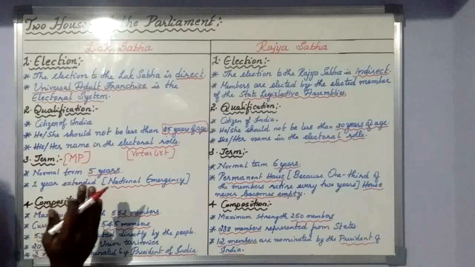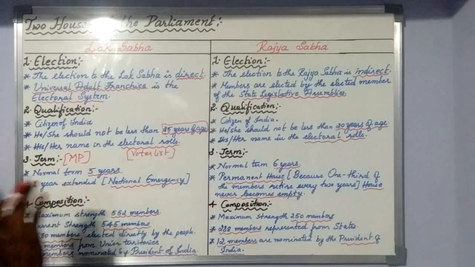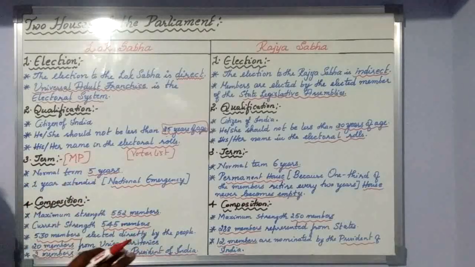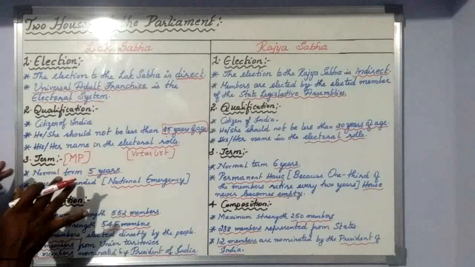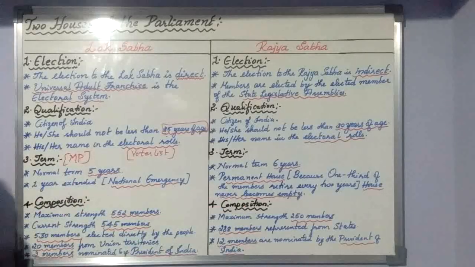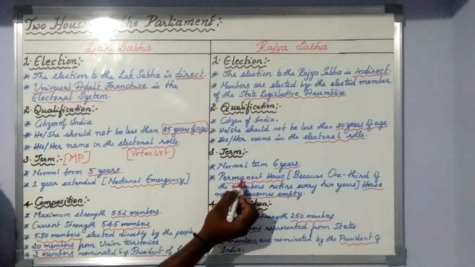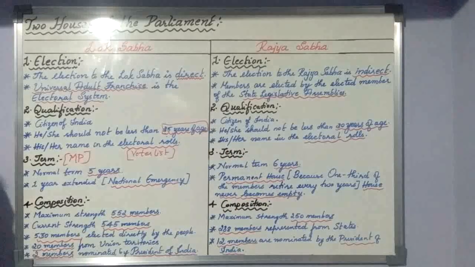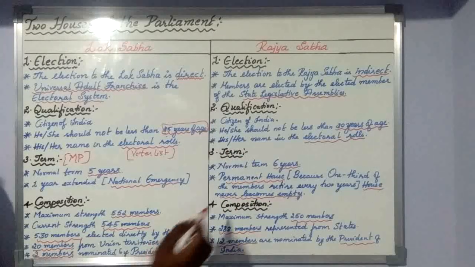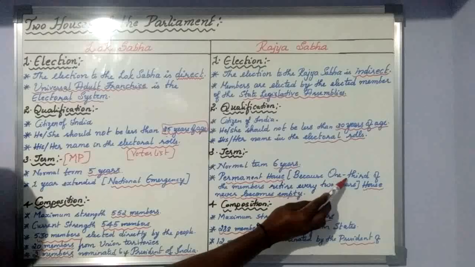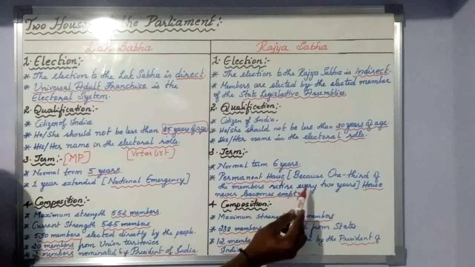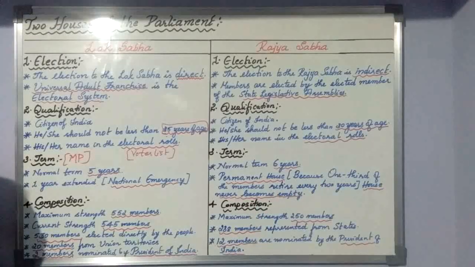Lok Sabha means once the 5 years are over, the house is completely empty, and all members are elected once again. But here it is not like that. So that is the reason Rajya Sabha is known as a permanent house. Rajya Sabha is known as a permanent house because one-third of the members retire every 2 years, so the house never becomes empty.